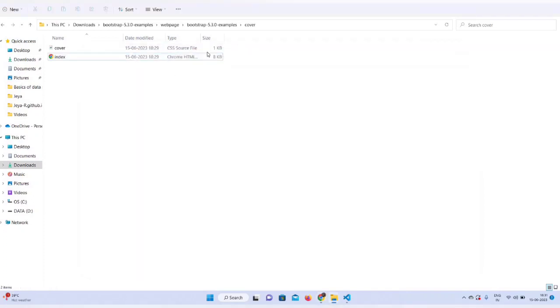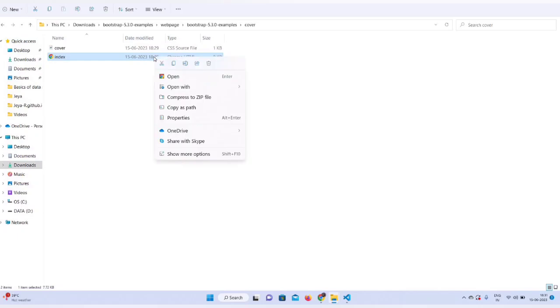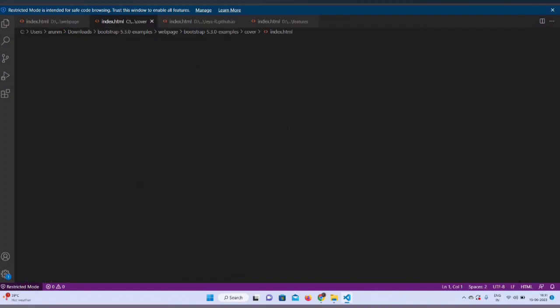For that, I'm going to right click this page. This index page is the main page of the website that we are seeing. I'm going to open it in my favorite editor, Visual Studio Code. Sorry, this is an IDE basically.